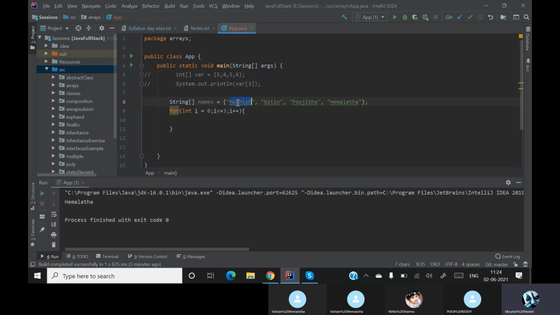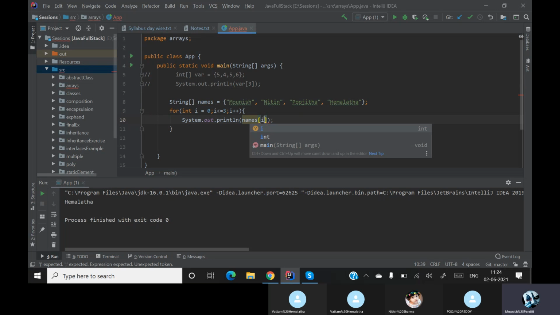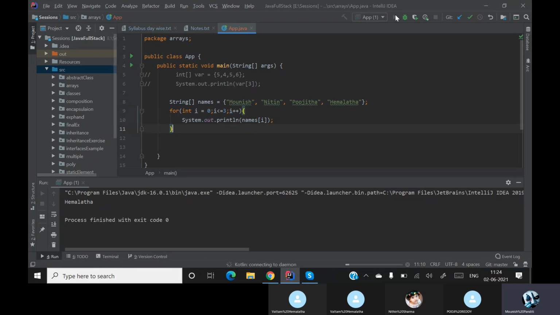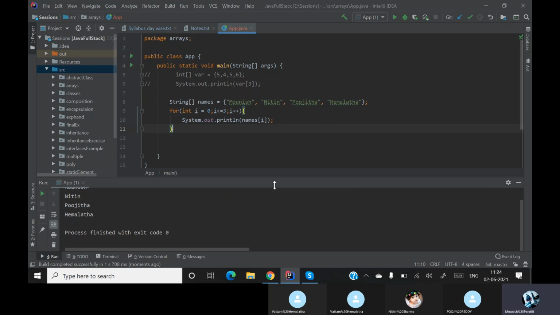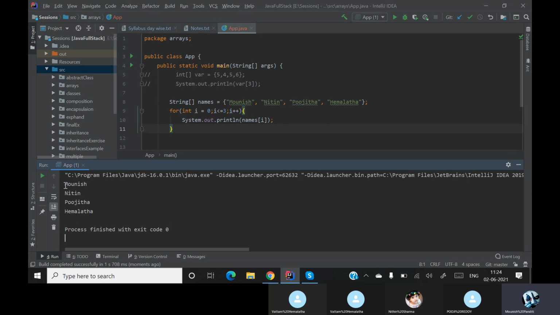So if I want to print the array with index, I'll simply take my print statement inside the loop, and I'll say names, and instead of giving a specific index, I'll give it as I, because the I value starts from 0 and ends at 3. I hope everyone is familiar with the for loop, so I need not explain it. Now if you see over here, every element is getting printed. Understood how the for loop is running? Yes, sir.